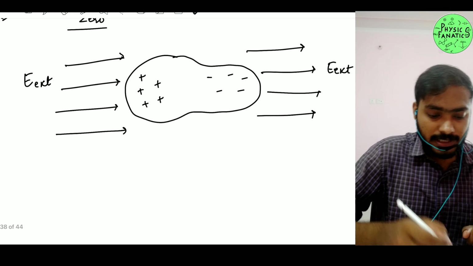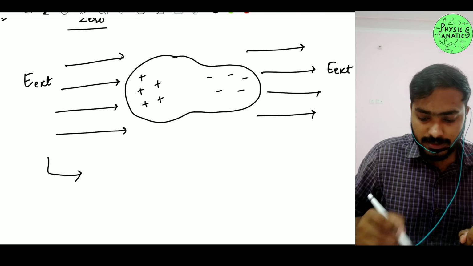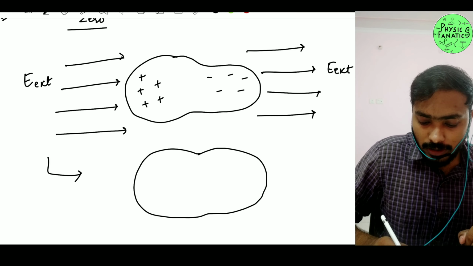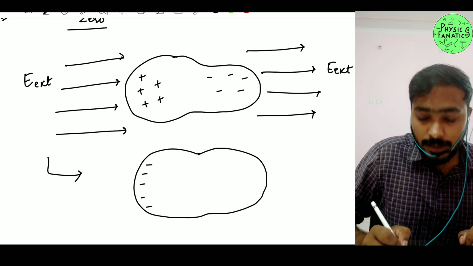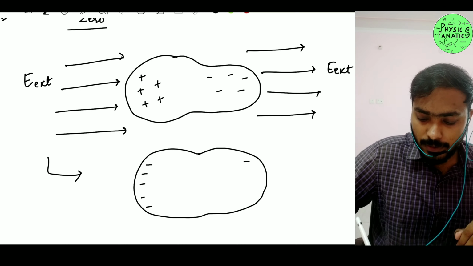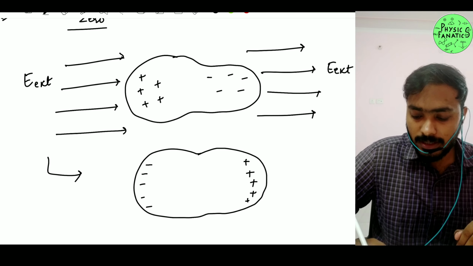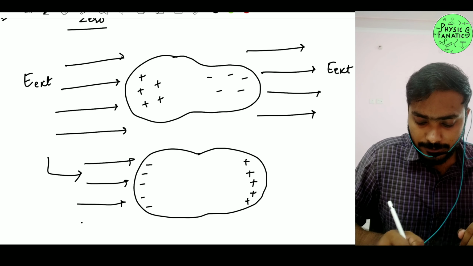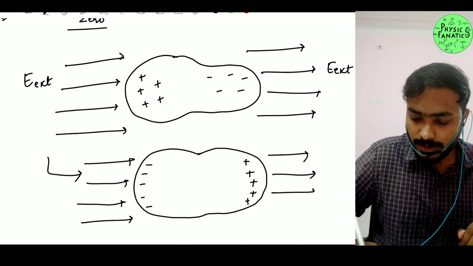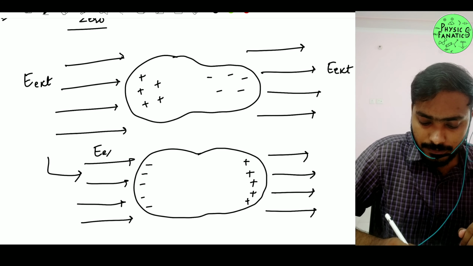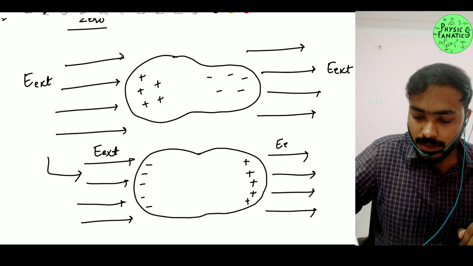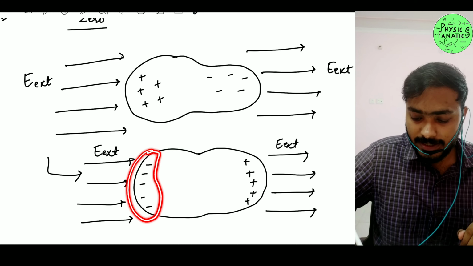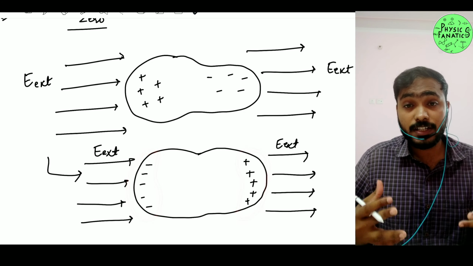So what is going to happen? Let's say in the next scenario, this is going to happen. So this was your conductor, and all the negative charges will come on the left side of the conductor, then all the positive charges will accumulate at the right side of the conductor. Let's say this is your external electric field. I hope you guys can see E external, right? Okay, great. So on the left side you will have a negative charge density, and on the right side you will have a positive charge density.